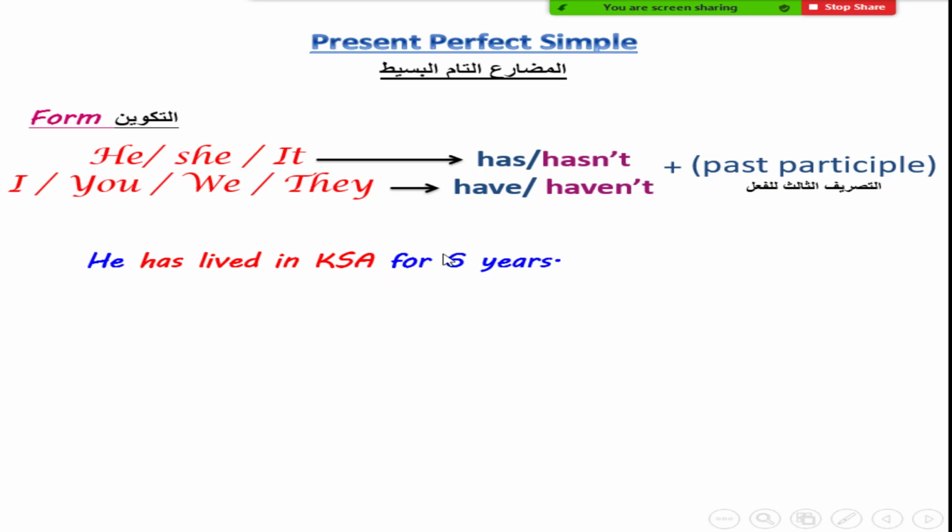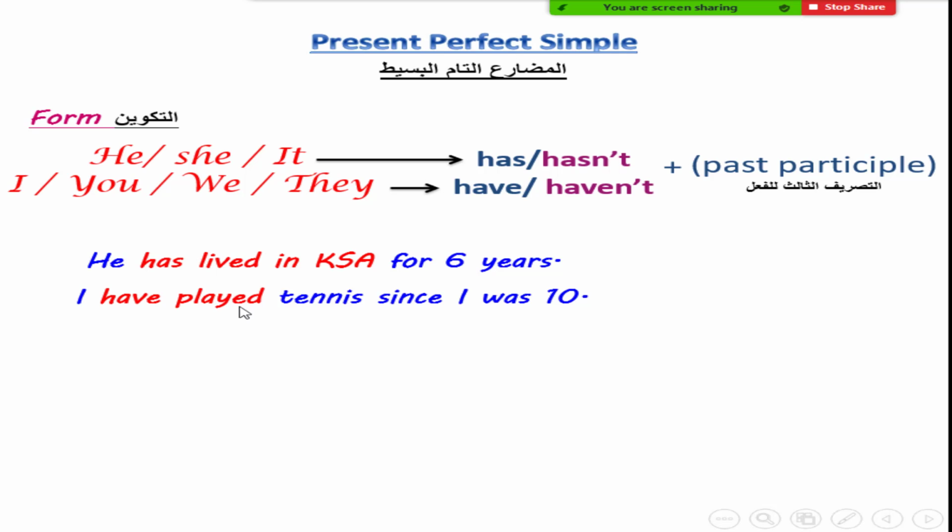For example, we say, he has lived in KSA for 6 years. Has and lived: this is the past participle. Okay. Another one: I have played tennis since I was 10. With plural and I, we use have. Played is the past participle. Most past participles are formed by adding ed or d, as live, lived, play, played.